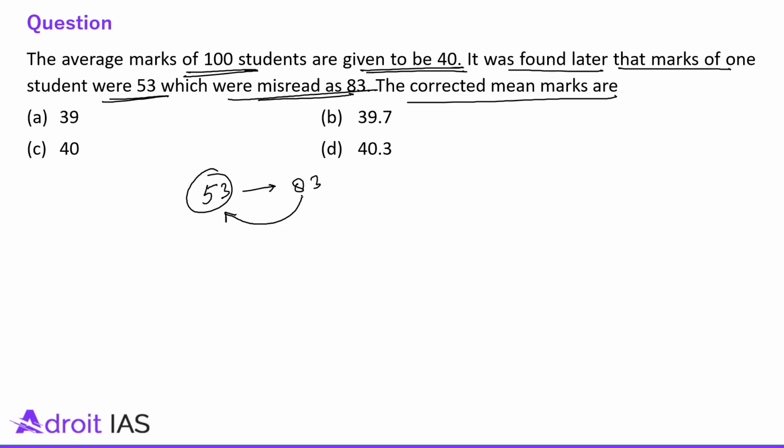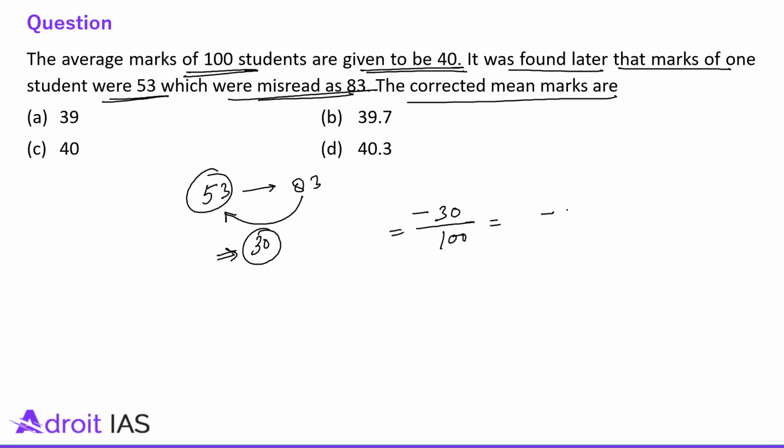So if one entry which is 83 will be made 53, then obviously the total will be subtracted by 30, right? So this minus 30 will be distributed among all the 100 students.